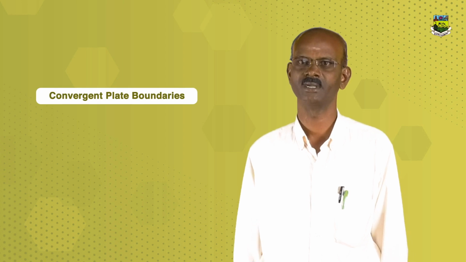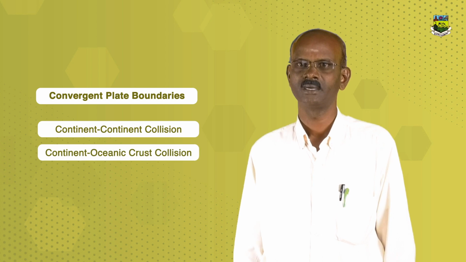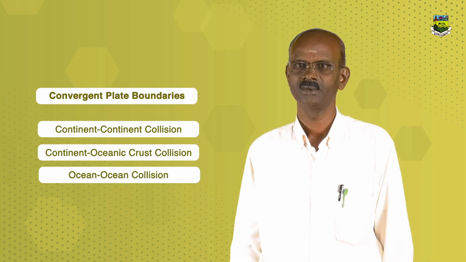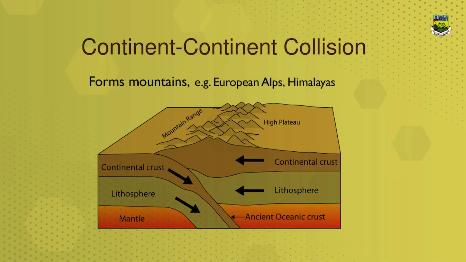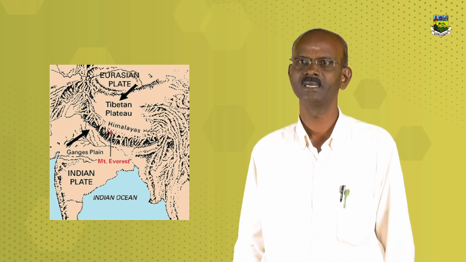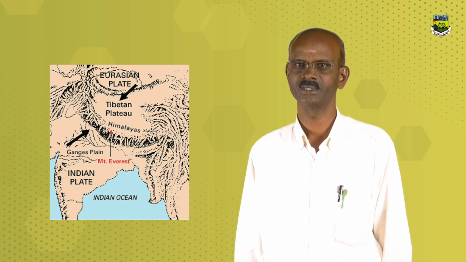These are the three styles of convergent plate boundaries: continent plus continent collision, continent and oceanic crust collision, and ocean and ocean collision. Continent collision forms mountains. For example, the European Alps and Himalayas are produced like this. This diagram also shows the plates: Eurasian plate, Tibetan plate, Mount Everest, Indian plate, Indian Ocean.